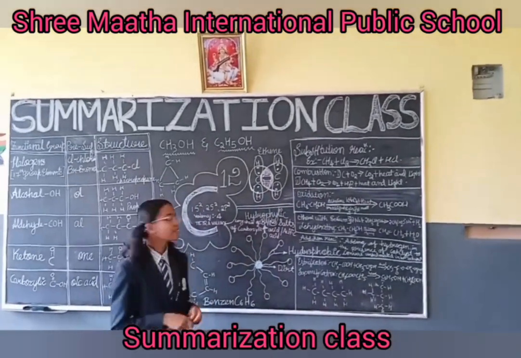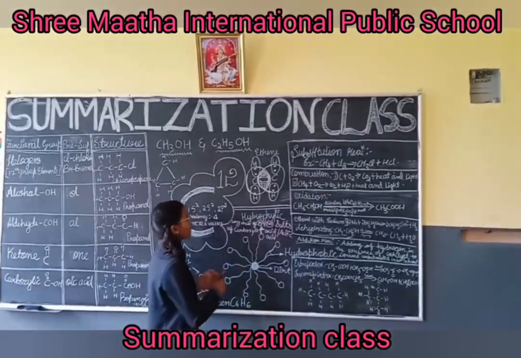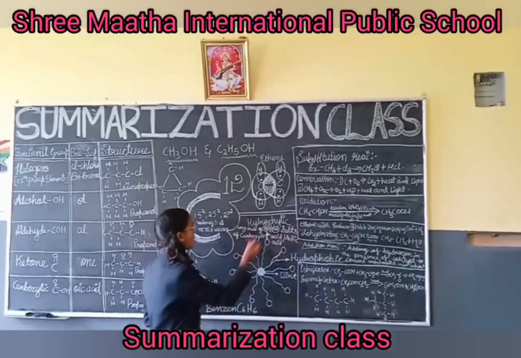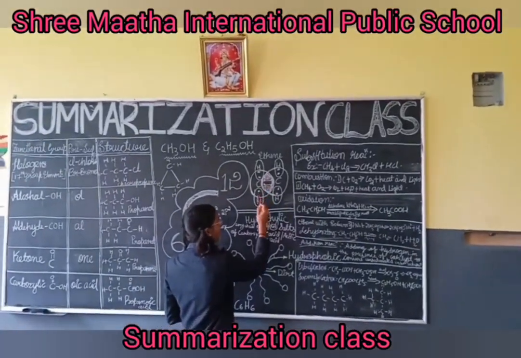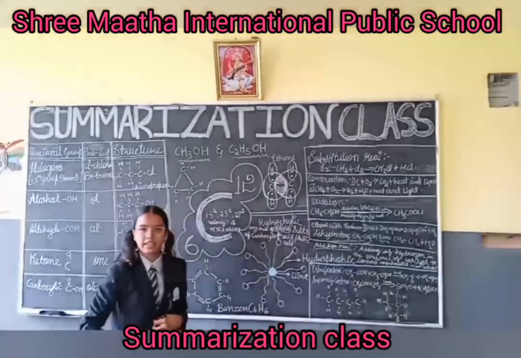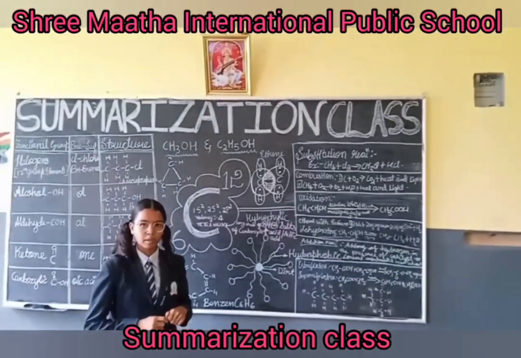Then carbon needs another 4 electrons to fulfill its octet structure. So by sharing the hydrogen electrons, we can make it an octet structure. 1, 2, 3, 4, 5, 6, 7, 8. So we can circle this by making its octet structure. Like this, it can form covalent bonds.